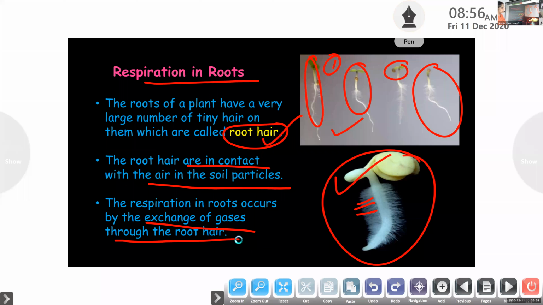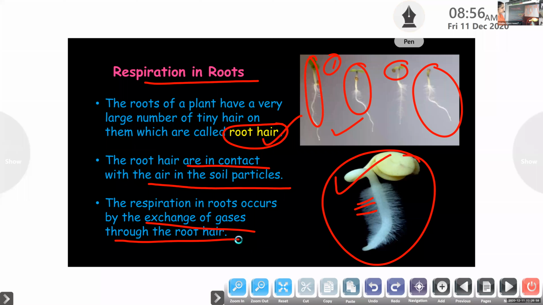Okay, so one more question to you. How does it help in respiration? Lakshmi Chandra, how does it help in respiration? In exchange of gases. Very good, excellent answer. In exchange of gases. Okay, so here we can move to the next one, that is respiration in roots.